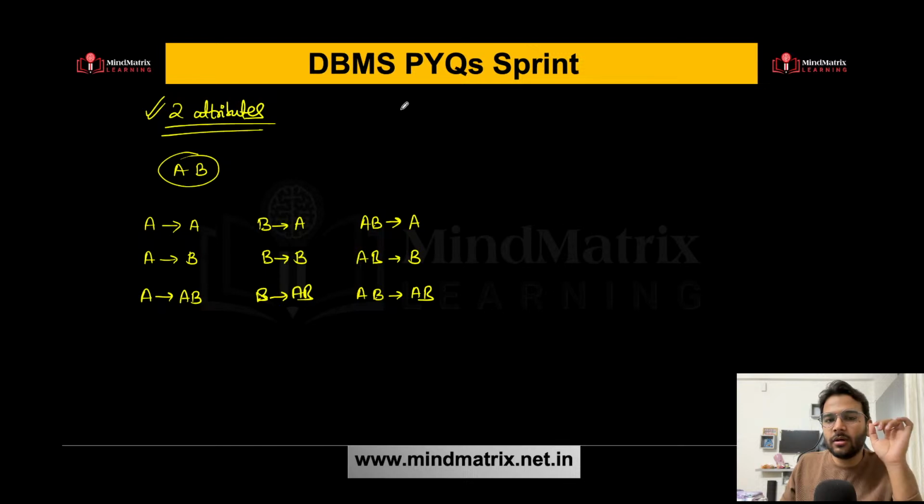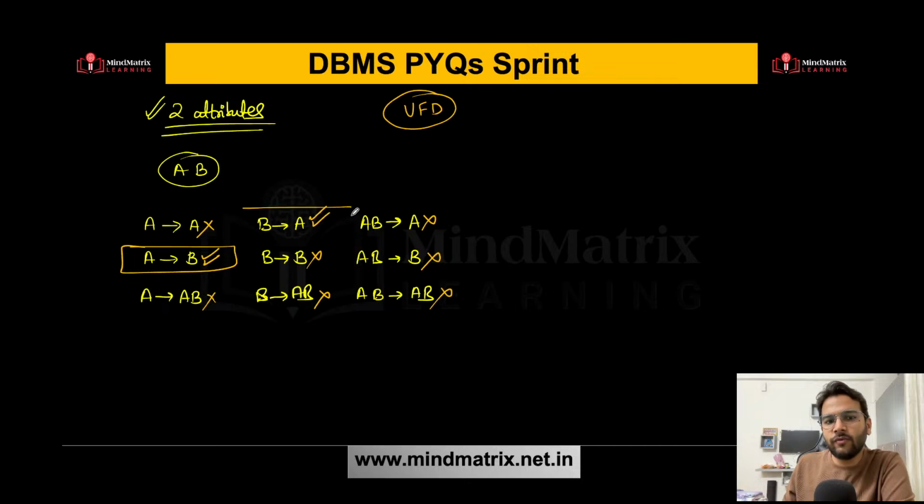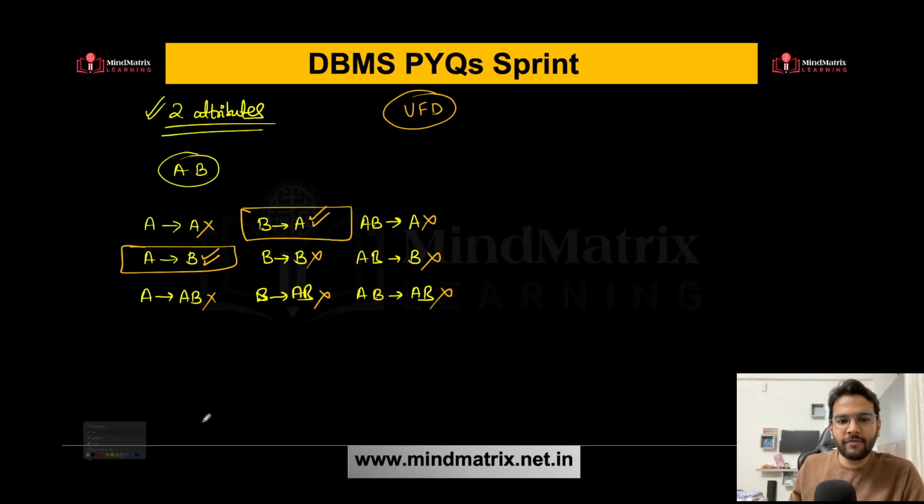Now I'm talking about useful functional dependencies. How many of these are useful? A useful functional dependency says that the intersection is empty. If you consider A determines A, can I say this is not a useful functional dependency? Intersection is A. This one is useful. What about this one? Intersection is not phi, so this one is also not useful. This one is useful, this one not, this one not, this is not useful, and this is not useful. So can I say these are the 2 functional dependencies that are useful? Are you getting this point? Everyone, do you have any doubt so far?